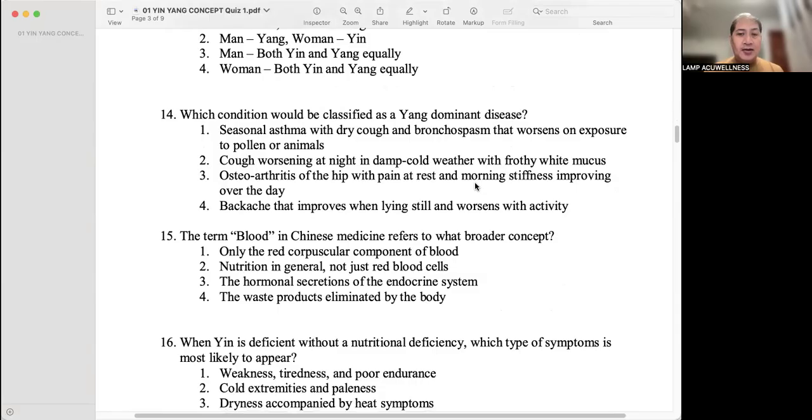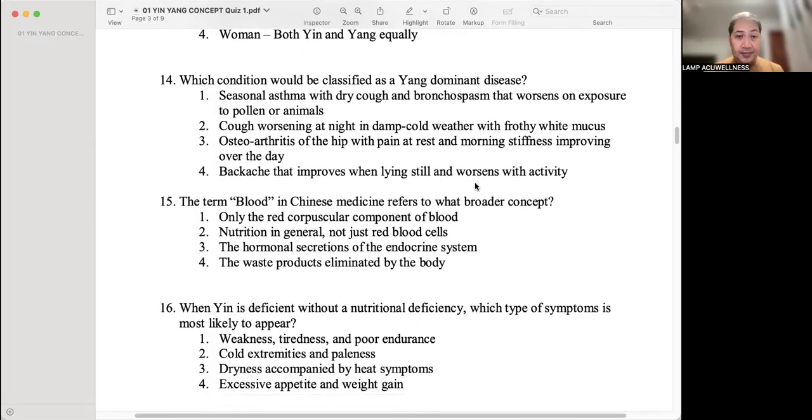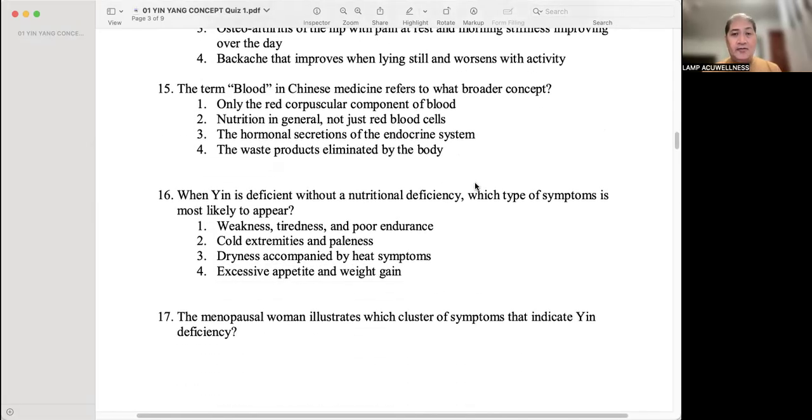Which condition would be classified as a yang dominant disease? Number one, seasonal asthma with dry cough and bronchospasm that worsens on exposure to pollen or animal. The term blood in Chinese medicine refers to what broader concept?